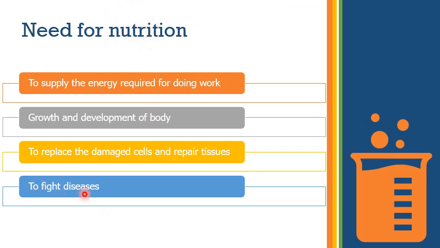Now, to fight diseases: we get some diseases and we get cured easily, and that is being done by nutrition only. So nutrition is important, and there are four points by which it is important.